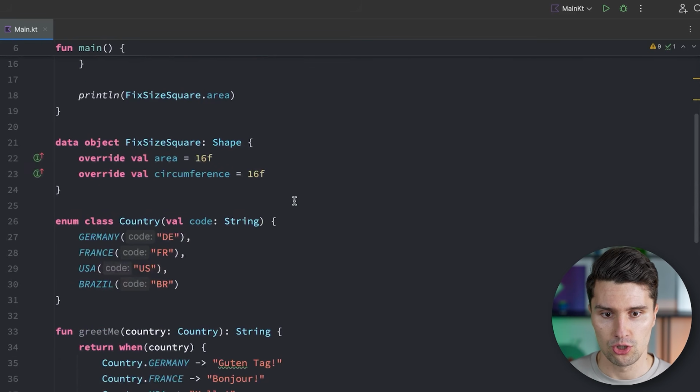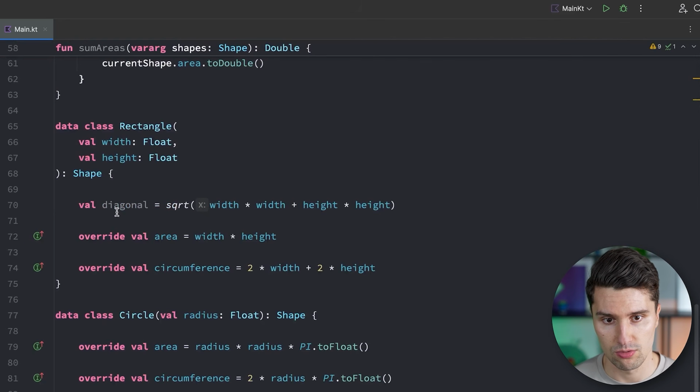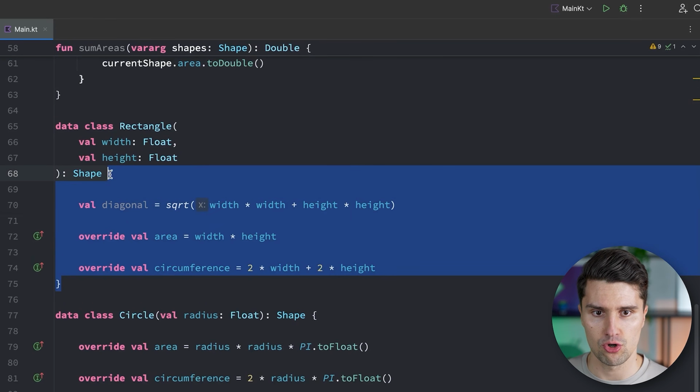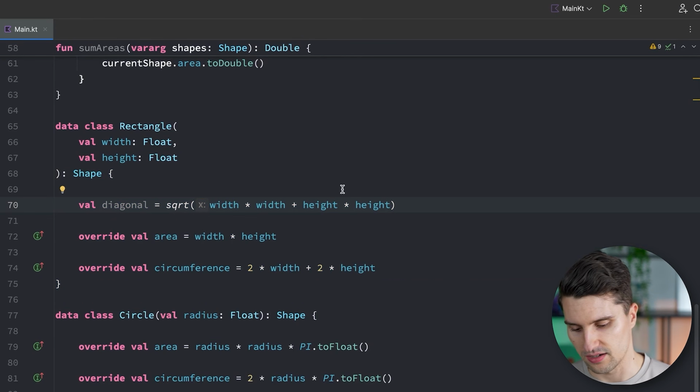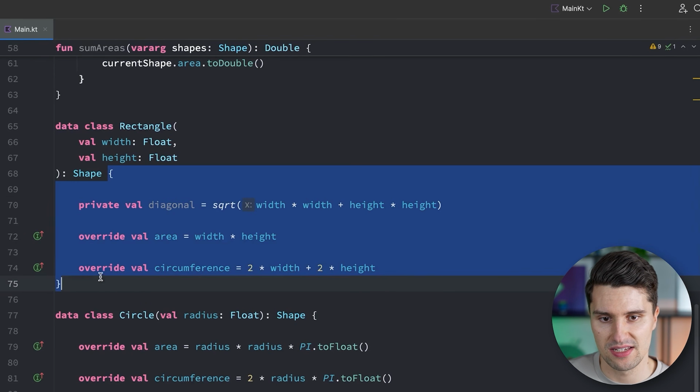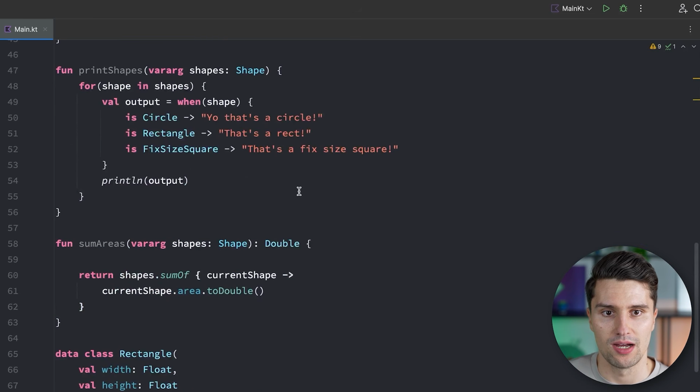However, sometimes you do just need certain variables or certain functions that are only needed inside of the scope of this class, but not outside. In these cases, what you can do is you can add the private visibility modifier. And the moment you say something is private, this diagonal can only be accessed here inside of this class body, but not outside anymore.